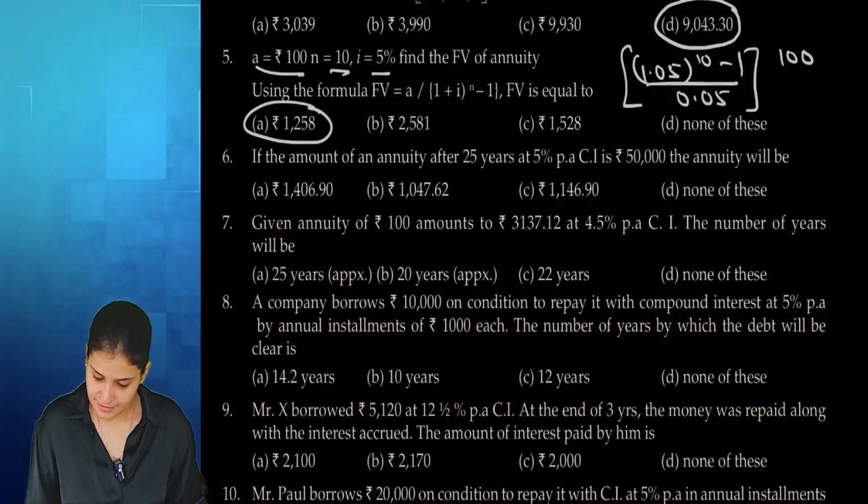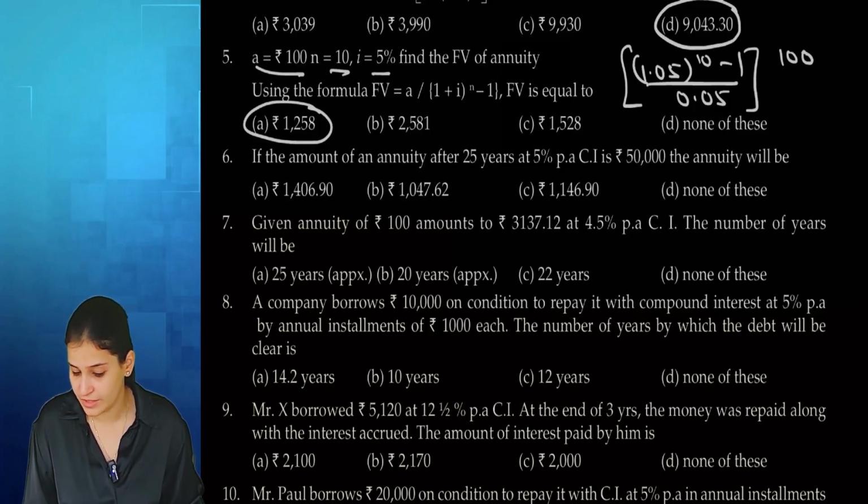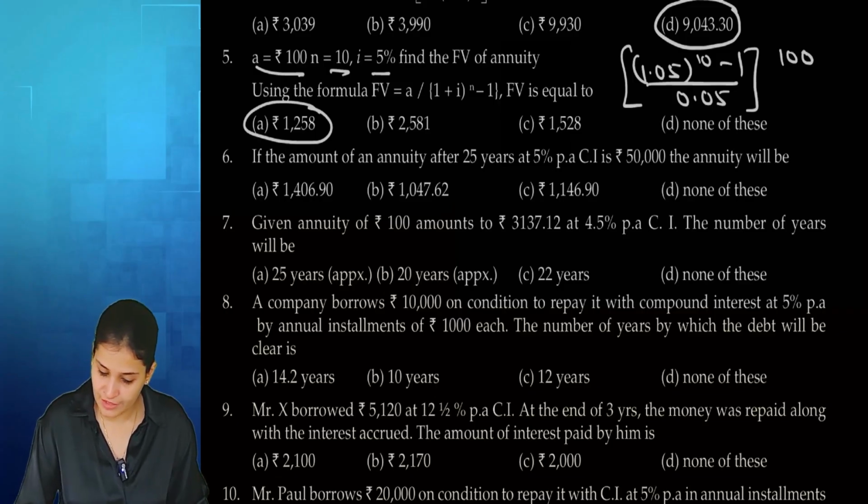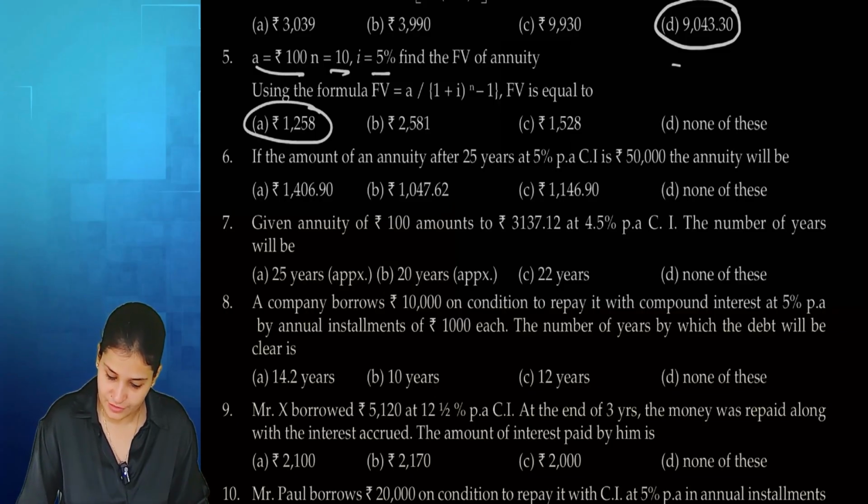Question number 6. The amount of an annuity after 25 years at 5% per annum compound interest is 50,000. We need to find out the annuity. So we know the future value. We need to find out the annuity value.